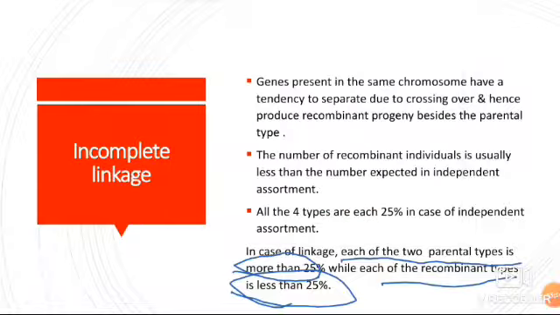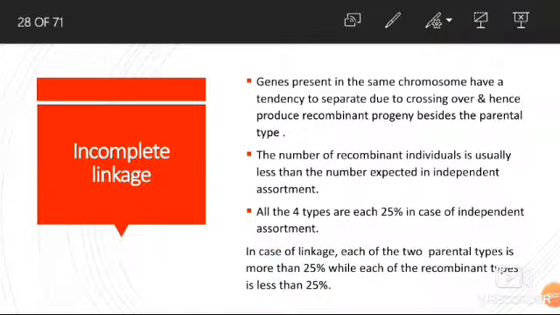It is quite common because crossing over is generally present in all types of organisms that undergo sexual reproduction. The main root cause of variation is sexual reproduction, and the reason behind this variation and change is crossing over. So crossing over is a very common phenomenon, and incomplete linkage is quite common.